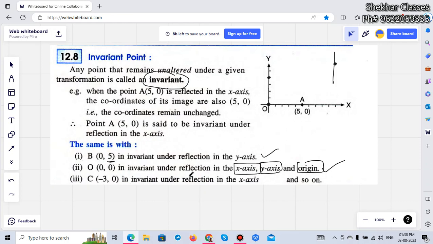Minus 3 comma 0. If you reflect it through the x-axis here, right? Fine. So what will happen? It will be invariant here, because if it is reflected in the x-axis, then y should change, and y is 0 here. The minus 0 means 0 only. It will not change. So you can understand what an invariant point is. Okay, so it can be a question for you. That's it.